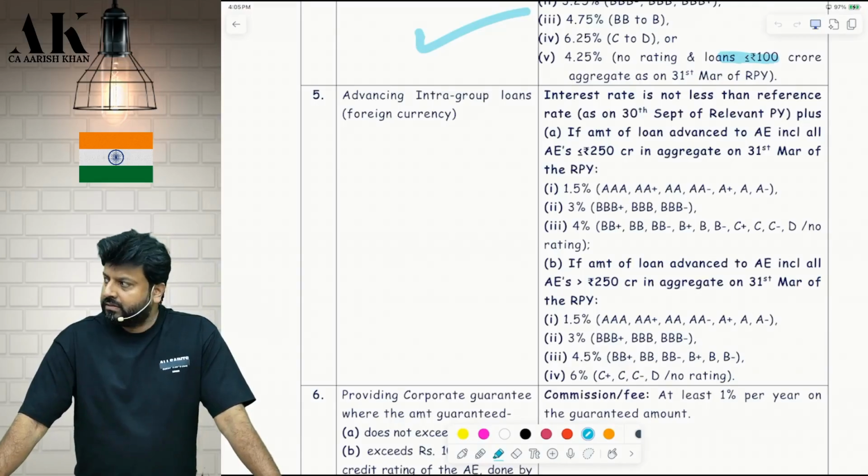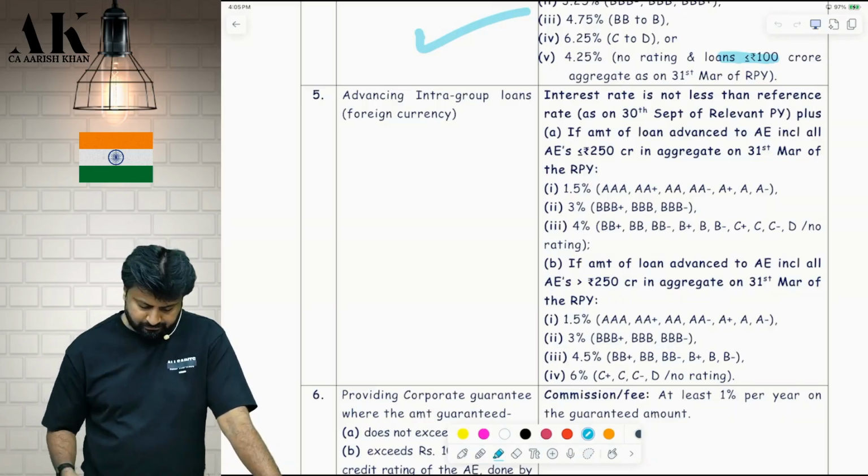Let's go ahead with the next part. 5th point. Advancing intra-group loans in what? Foreign currency.